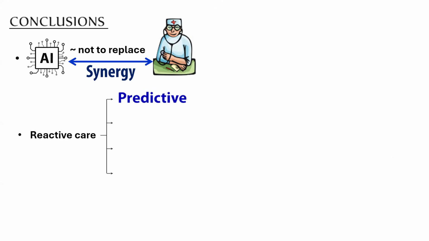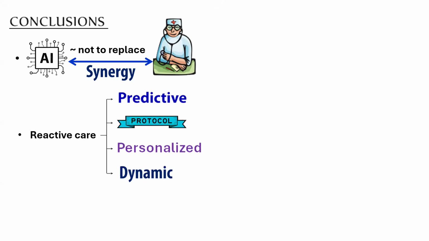AI helps us change our optics from reactive to proactive care, with predictive analytics, a protocolized approach to patient management, and personalization to the different host milieus that we deal with. Each individual is different. So personalizing sepsis care based on the phenotype of the patient is where we are headed. And AI should respond to the dynamic changes that happen in a patient with sepsis.